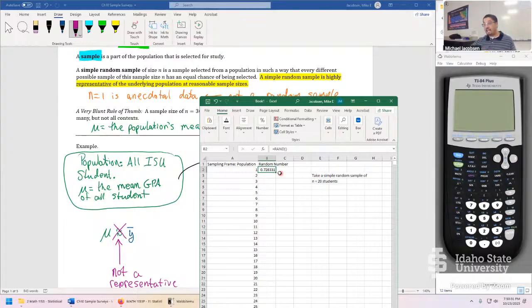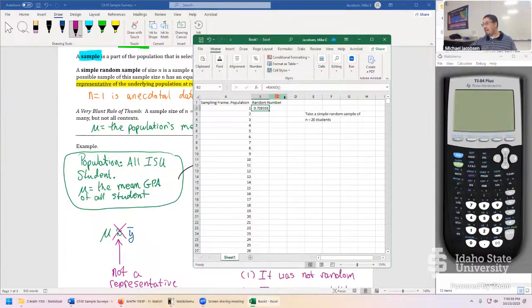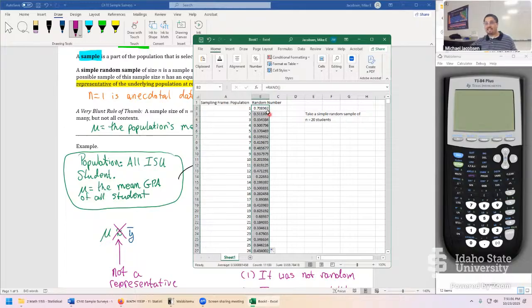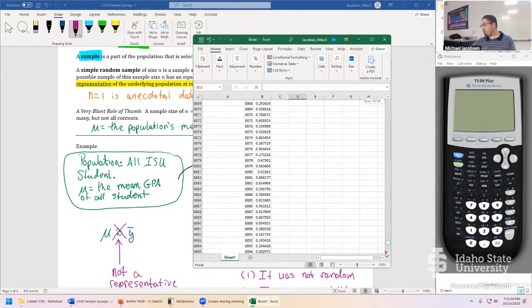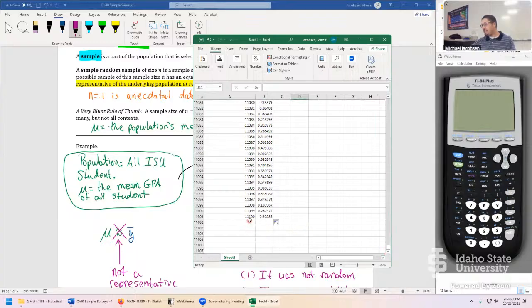But a computer program gave us that number. If you could figure out how the program works, how it started, you would know how to get the next number. That's extremely hard to do. There's lots of mathematics that goes into this. So it's one of those things where philosophically it's not exactly random. These are actually called pseudo random numbers, which is a weird name. They behave very close to what real random numbers should look like. So we take this whole thing. If I double click like that, everybody gets a random number, even all the way at the very bottom. Student 11,110 has a random number as well.